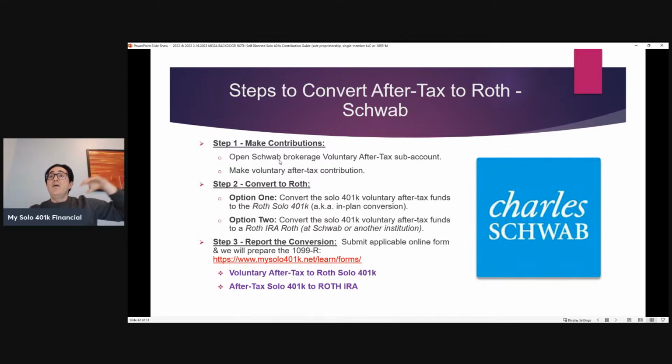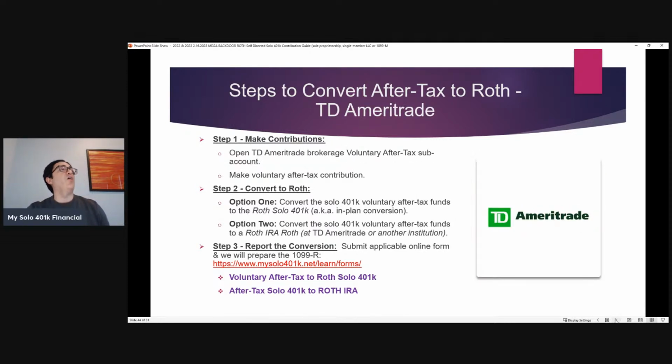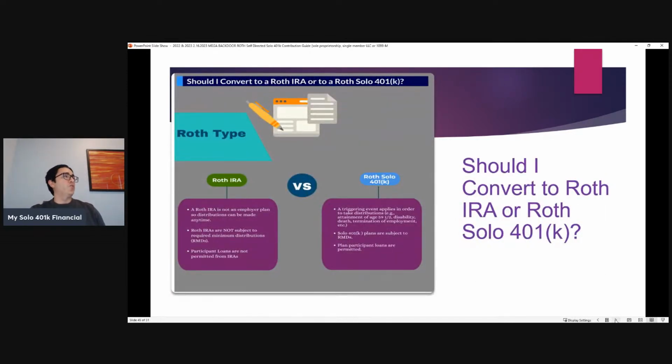Contribution is made, and then funds are transferred with a click of a mouse from the brokerage account at Schwab. Could go to either a Roth Solo 401k or Roth IRA, and then let us know about that conversion so that we can put your plan in the queue to prepare that 1099-R. We handle preparation and submission of the 1099-R as part of our service for no additional charge.